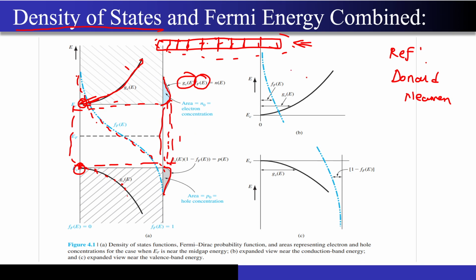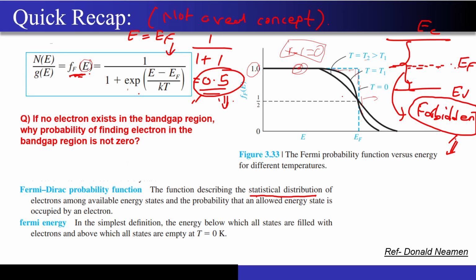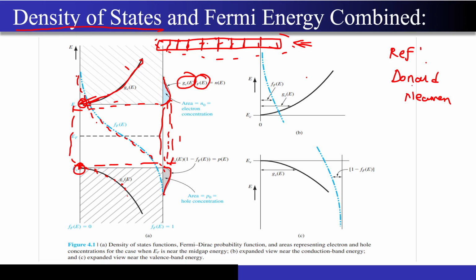So if somebody tries to fool you that hey, just see, in the forbidden gap there exists a probability to find the electron, but the textbook is telling that there cannot exist any electron in between, then the missing piece in the puzzle is the density of states. Only when you multiply these two things, the density of states and the Fermi-Dirac distribution, you get the concentration of electrons and holes, and as you can see, there is no concentration present in this region, right?